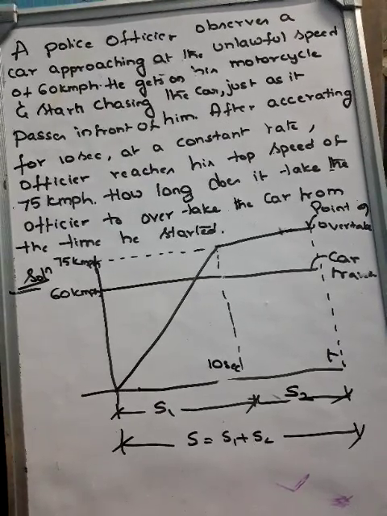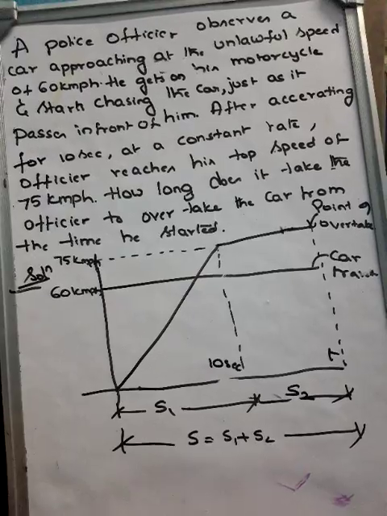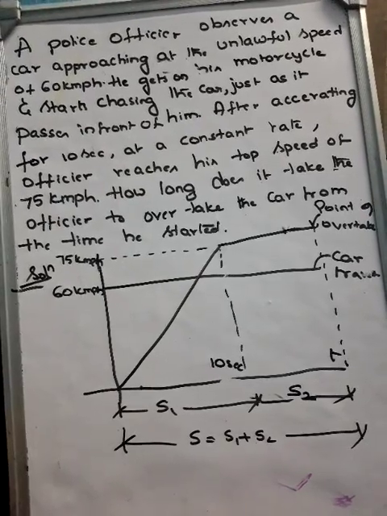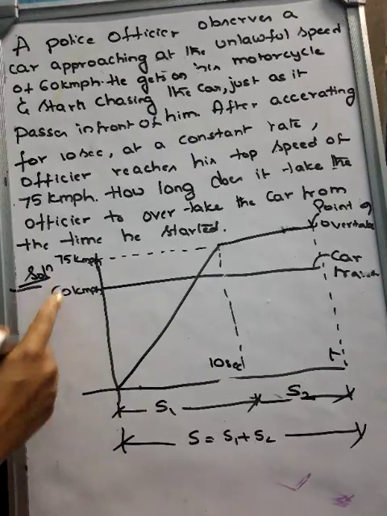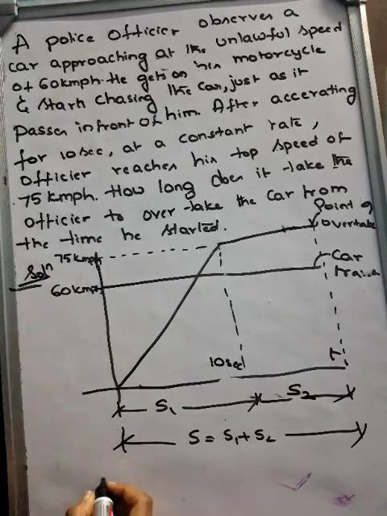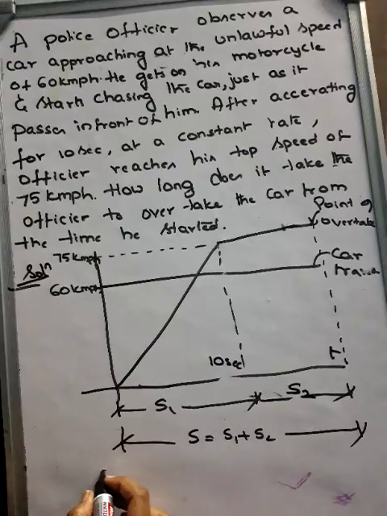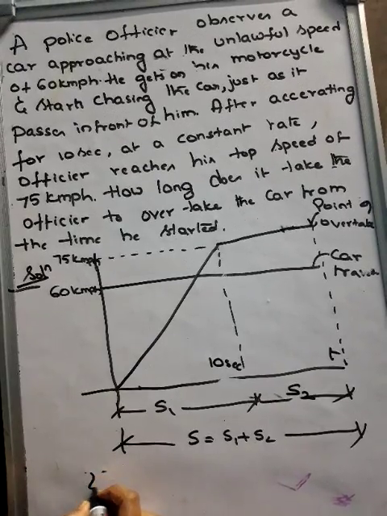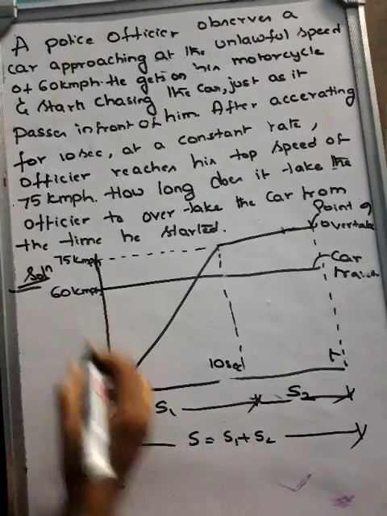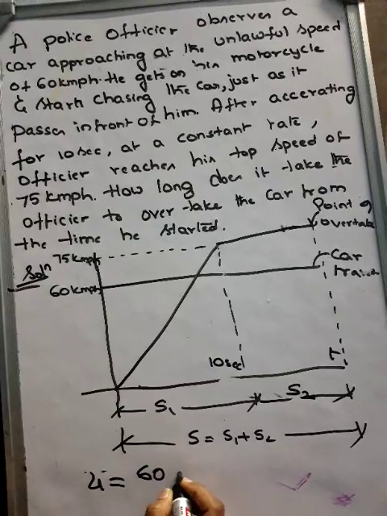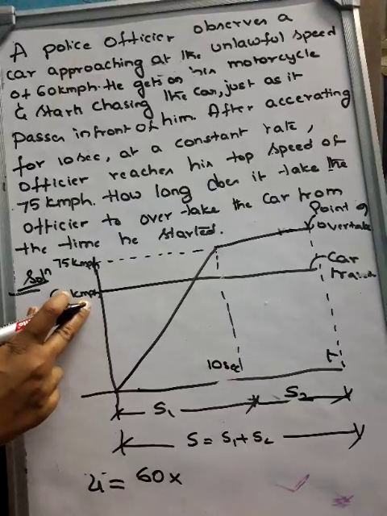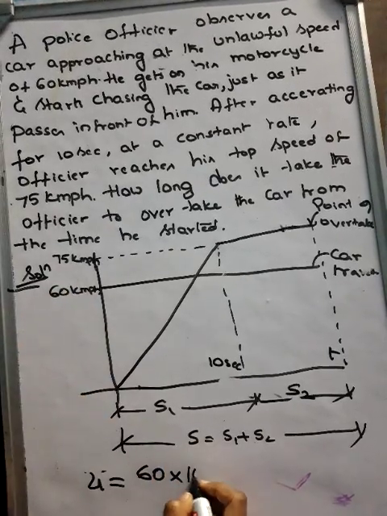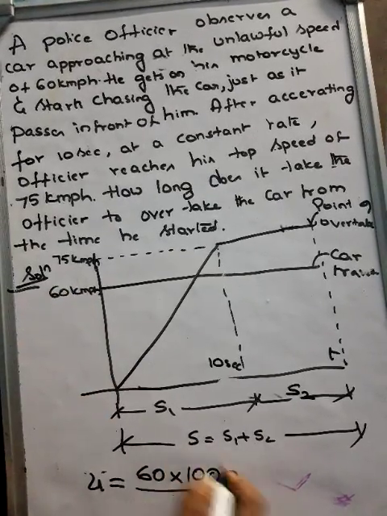First, 60 kilometer per hour is there. It's better that we convert that into meter per second. So kilometer we'll first convert into meter, so it will be 1000 per hour.